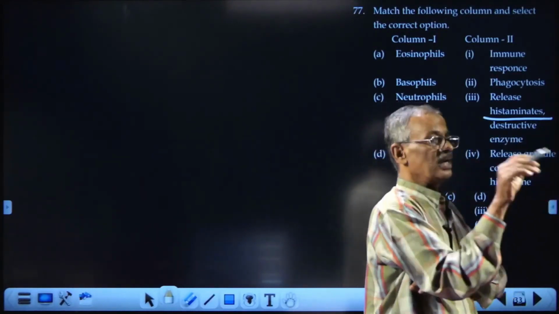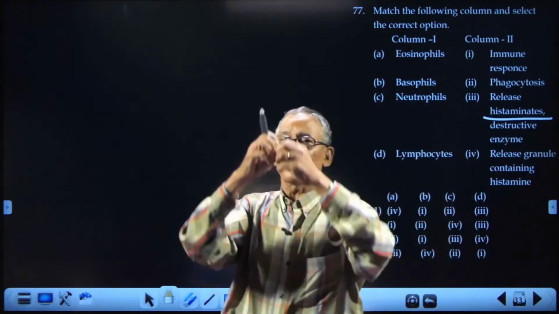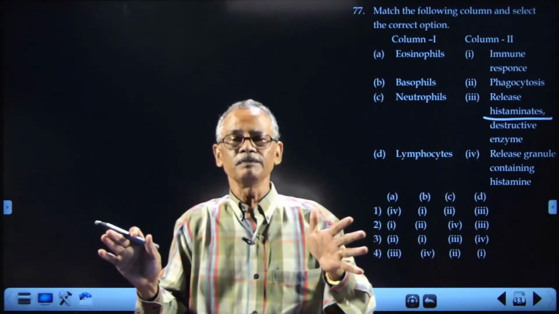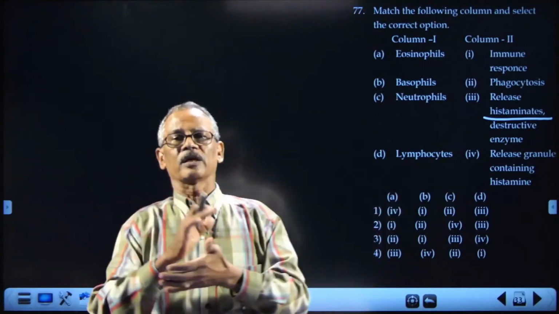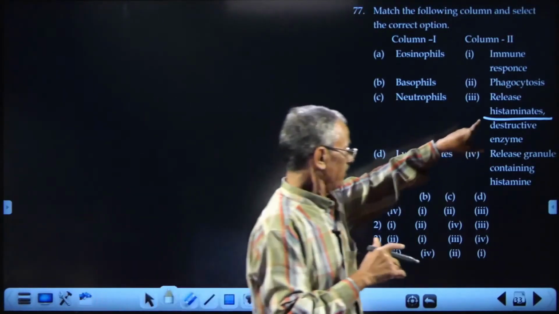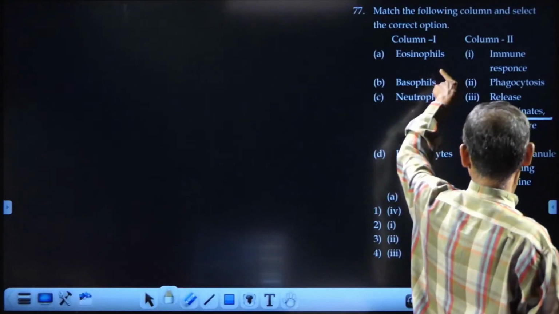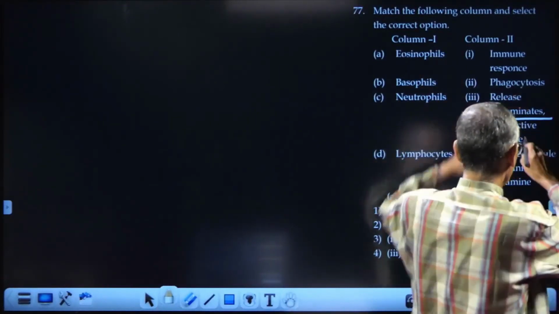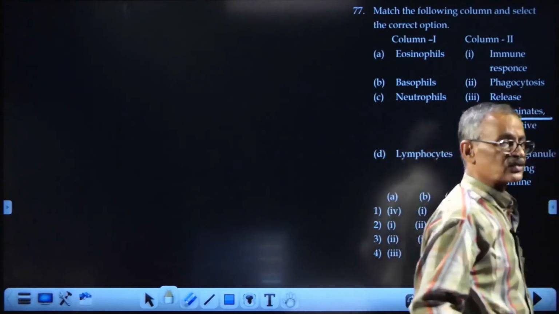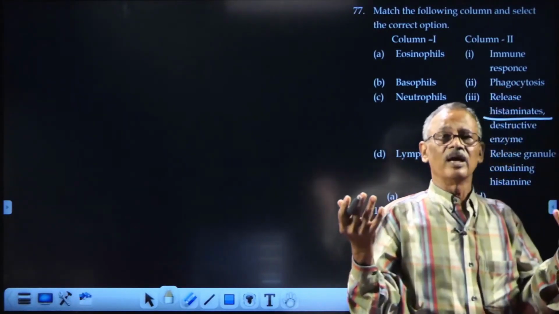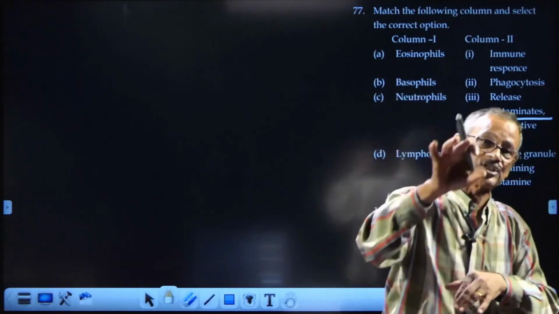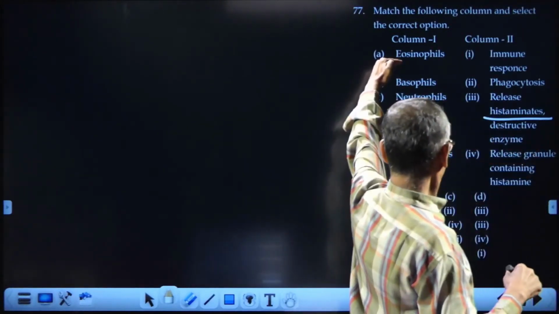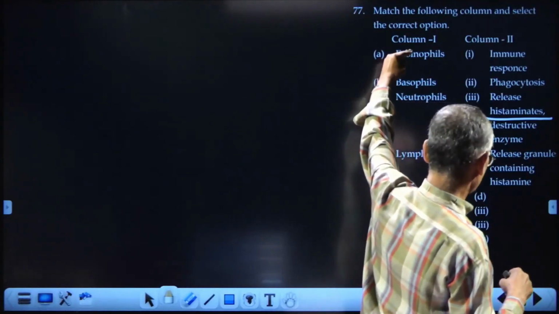What is histaminase? Histaminase is an enzyme that breaks down histamines. So when there is no histamine, there will be no allergic actions, and these eosinophils will release histaminases. Histaminases are enzymes that act on histamine, so histamines are removed.